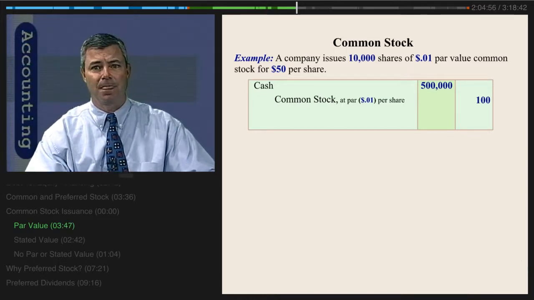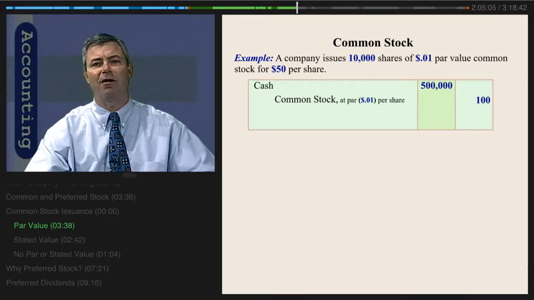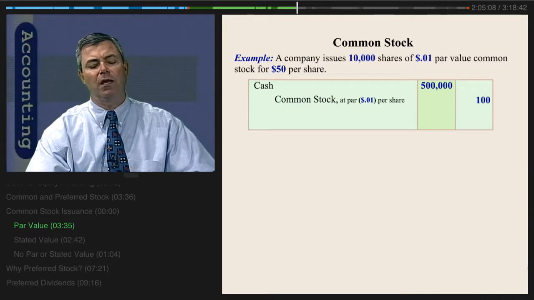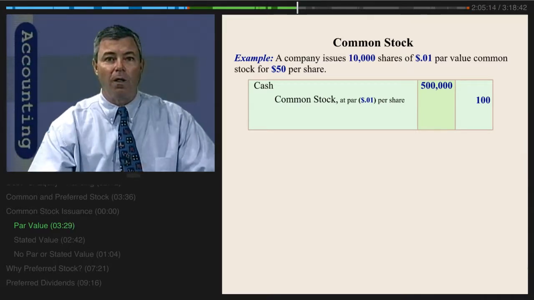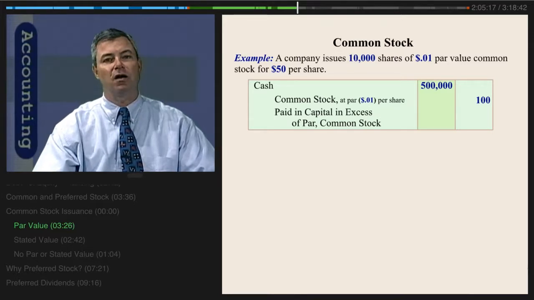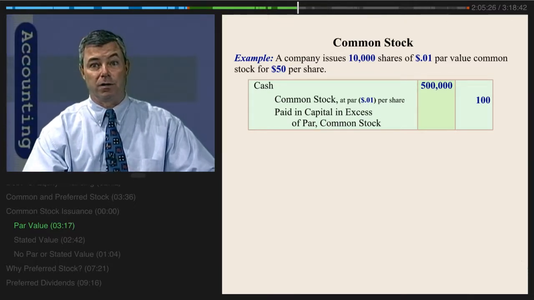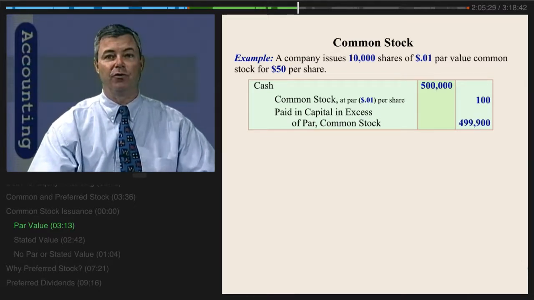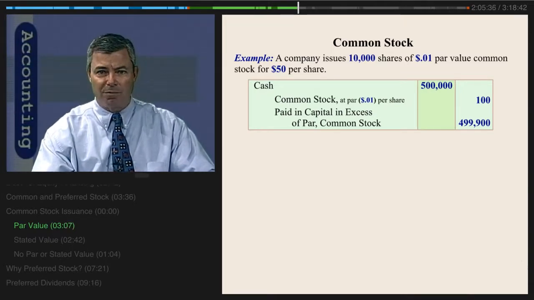Not too significant. Most of the contribution represents amounts contributed in excess of the par value. That's because they set the par value so doggone low. So really, this stock is selling, and most of the contribution comes in excess of par value. We will call that paid in capital in excess of par value for the common stock. And that paid in capital in excess of par value, because the par value is a penny a share, was $499,900.